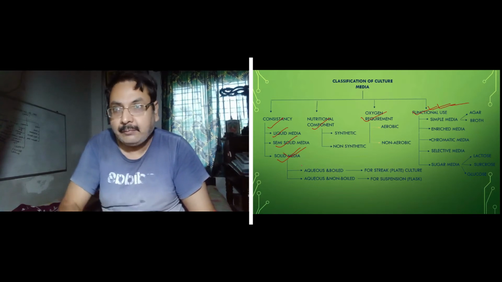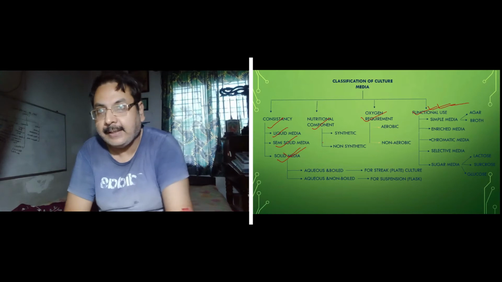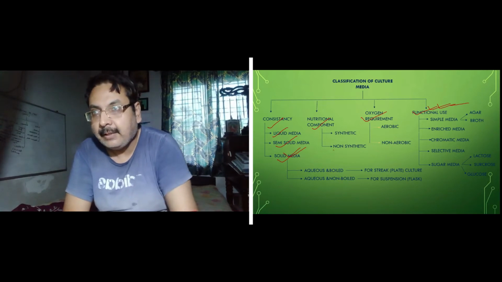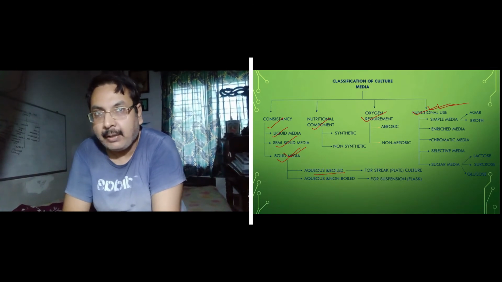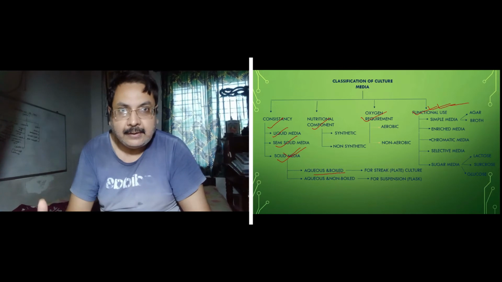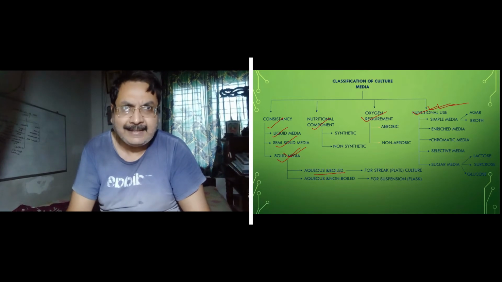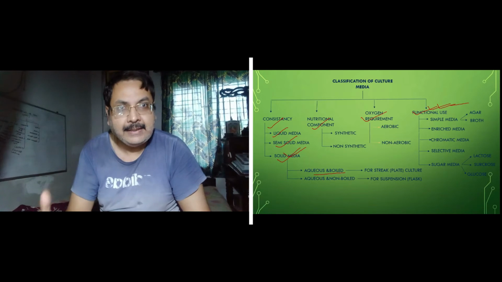This solid culture media can be converted into aqueous and boiled. You dissolve it in a specific amount of water, say about 100 ml or 50 ml, and boil it to make it liquid or semi-liquid.